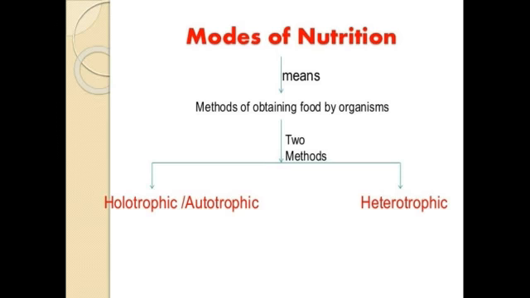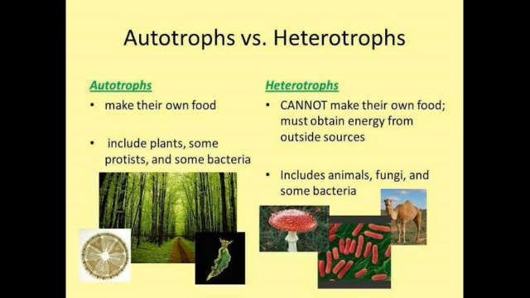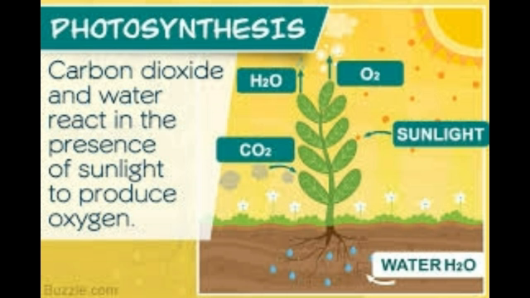Then mode of nutrition. There are 2 modes of nutrition, autotrophic and heterotrophic. They depend upon the method of obtaining food by the organism. Number 1, autotrophs. They make their own food, like plants, protista, some bacteria. And the other one is heterotroph. They cannot make their own food. They must obtain energy from an outside source, like animals, fungi, and also some bacteria. So autotrophs, if we talk about the